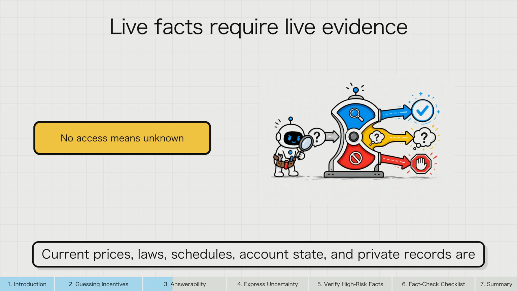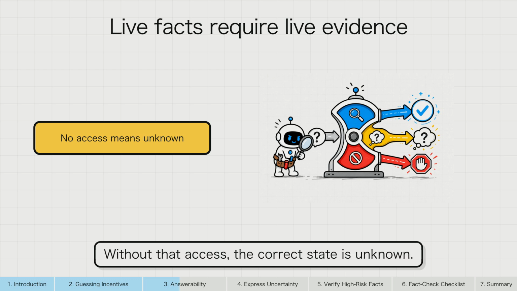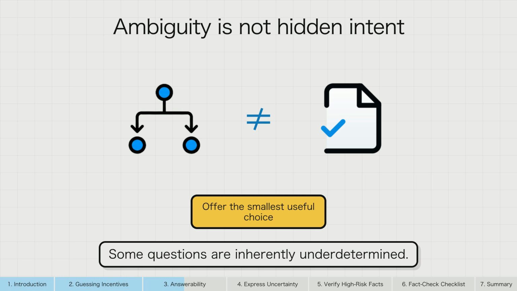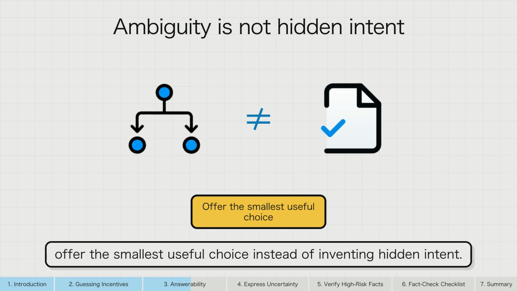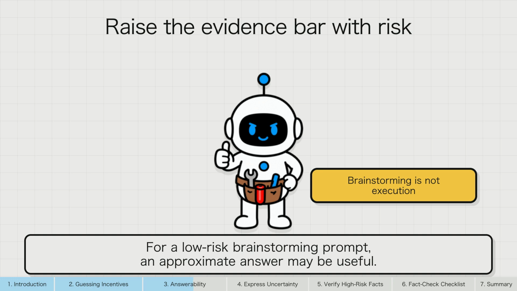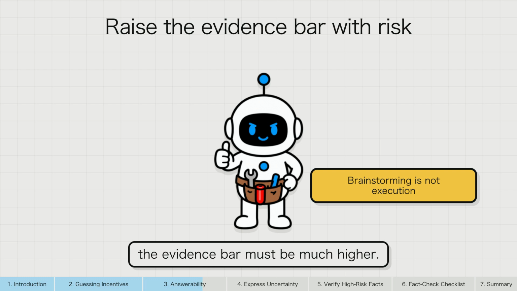Current prices, laws, schedules, account state, and private records are answerable only through live or authorized evidence. Without that access, the correct state is unknown. Some questions are inherently underdetermined. If several answers fit the prompt, the agent should state the ambiguity and offer the smallest useful choice instead of inventing hidden intent. For a low-risk brainstorming prompt, an approximate answer may be useful. For a factual claim that will drive money, health, access, or publication, the evidence bar must be much higher.